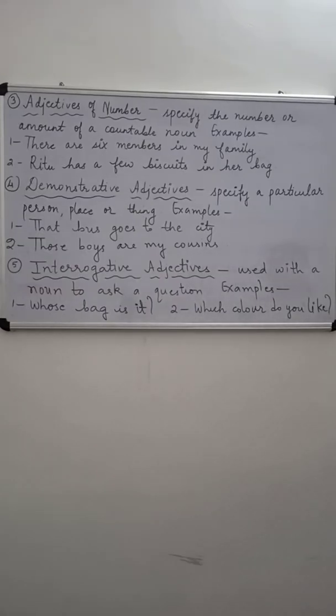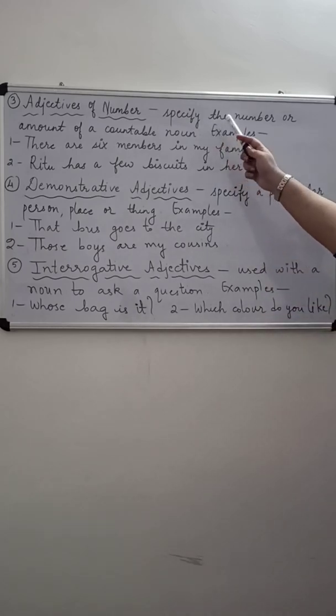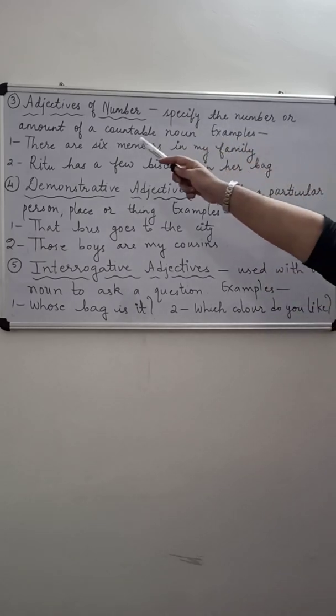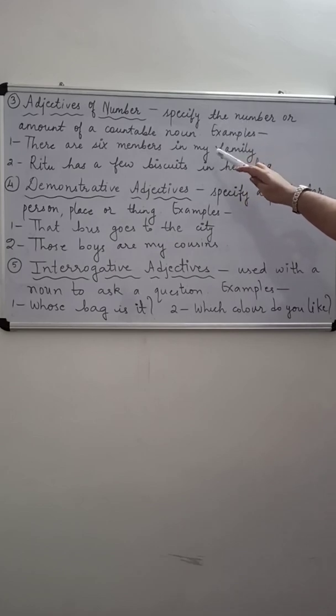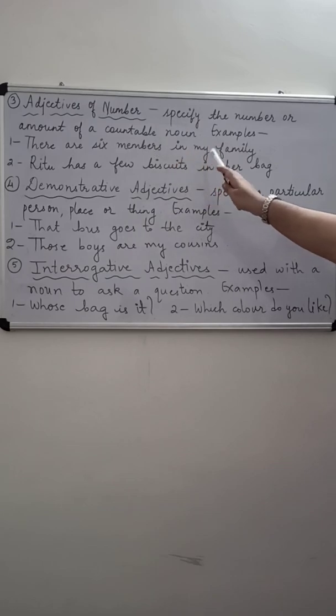Now let us talk about adjectives of number. Adjectives of number are adjectives that specify the number or amount of a countable noun. What is a countable noun? A noun that can be counted. So any word that specifies the number or amount of a countable noun is the adjective of number. Now let us see some examples.